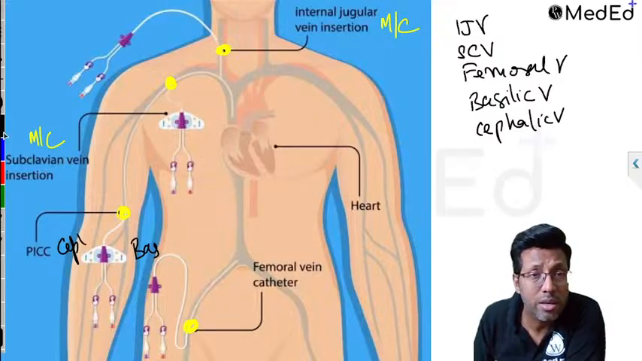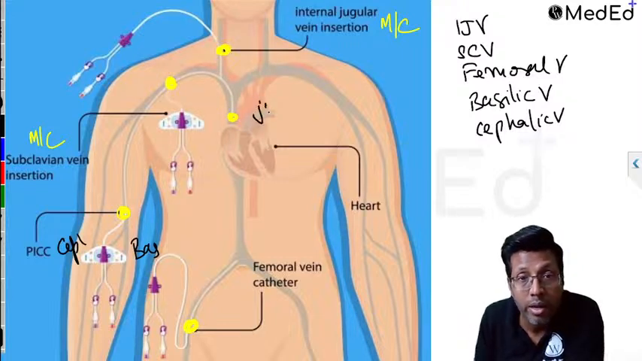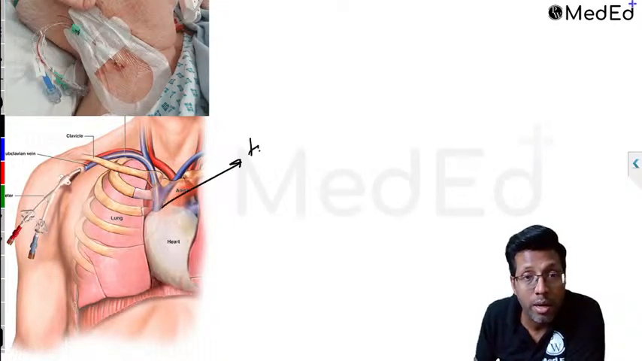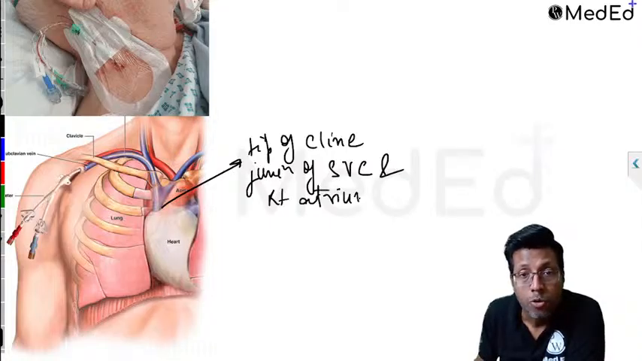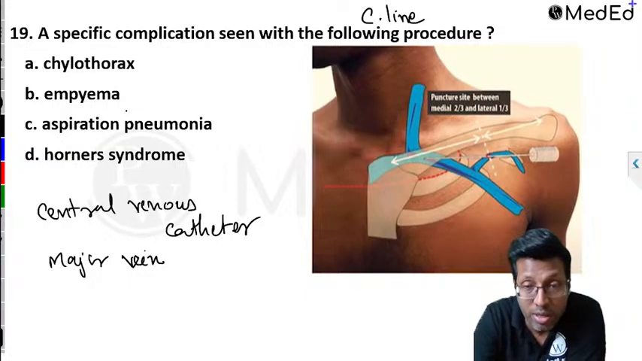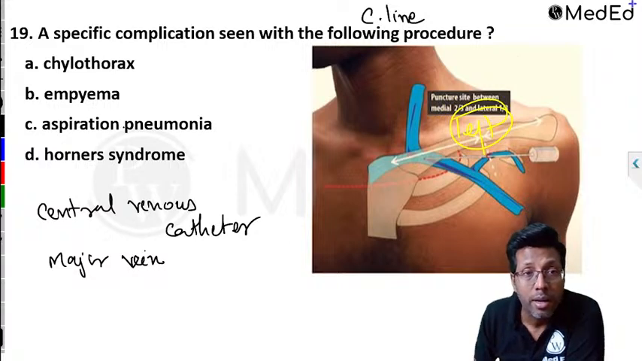Correct. Wherever you insert it from, do you realize the tip of the central line lies over here? And this is basically the junction of superior vena cava and right atrium. So wherever you have injected it from, remember the tip of the central line lies at the junction of superior vena cava and the right atrium. So what you can see here is a central line insertion, but the point is you're seeing it on the left hand side. It's not on the right hand side, right? So we know it's a central line.